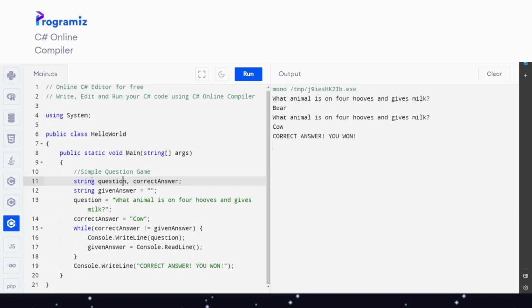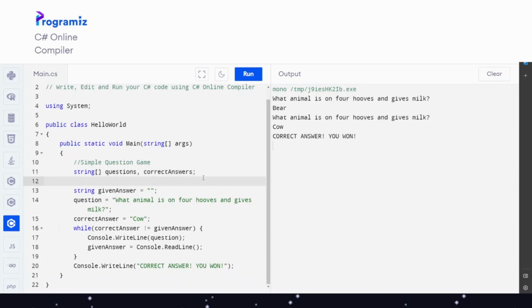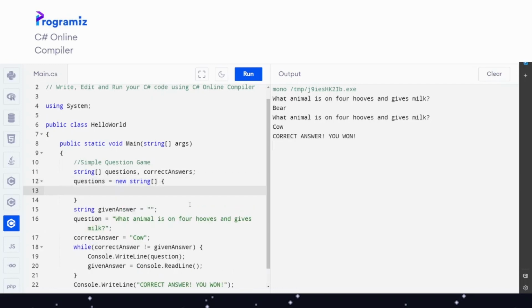We have the quiz here. Now, however, we do something different. We create arrays out of this here. What we need now is to change this here at first into questions and correctAnswers, and this thing here into an array. So we have string questions, correctAnswers. Second step is that we are going to use these questions and create a new string array. And again, this time we are creating a string array based on our own questions.